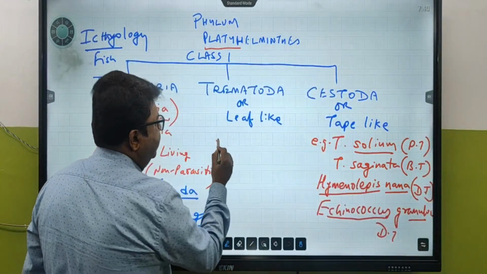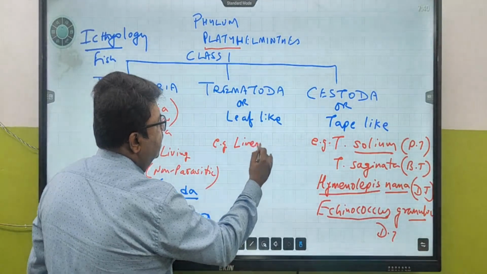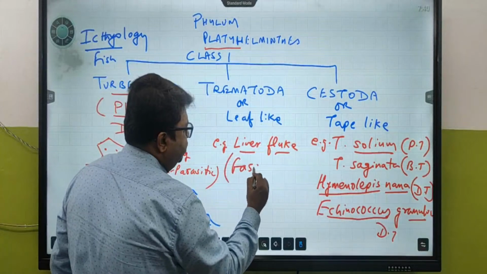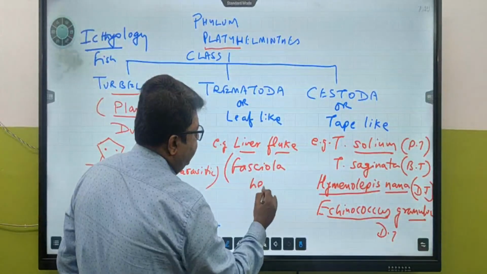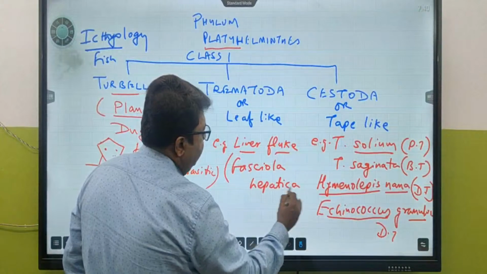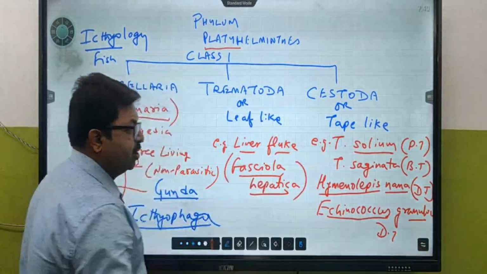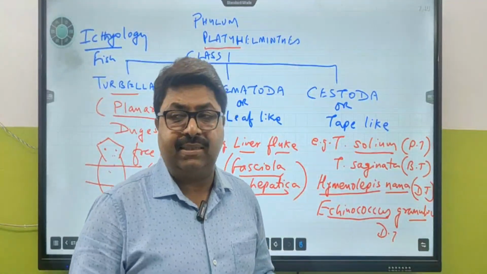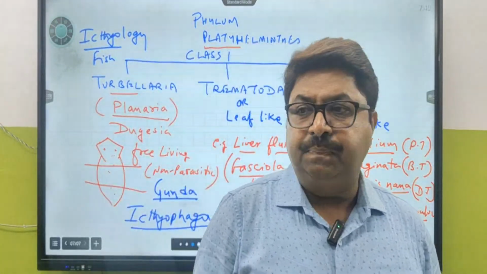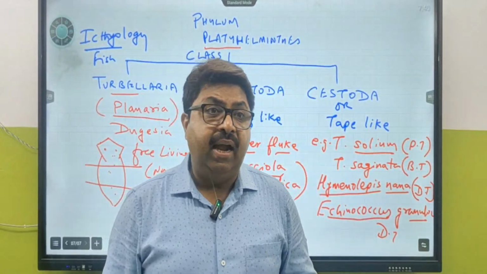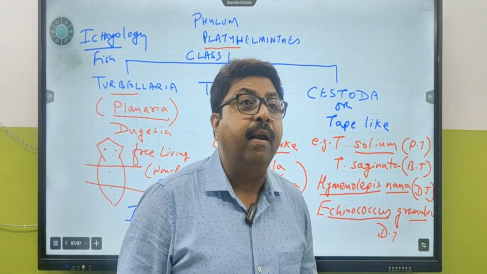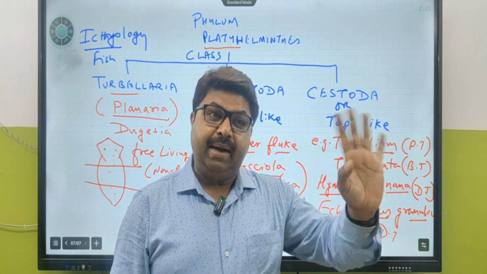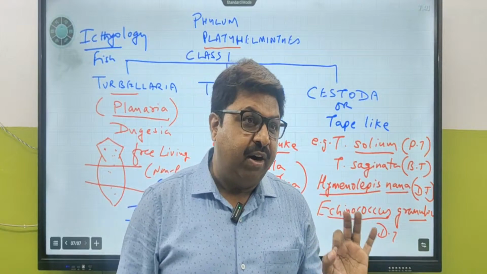When we talk about trematoda, the best example of this is liver fluke. The scientific name is Fasciola hepatica. Mind you, this is very, very important. Fasciola hepatica. Yes, they are present in the bile ducts of the liver. They can create cirrhosis, not hepatitis. Liver cirrhosis, I think you have heard about.